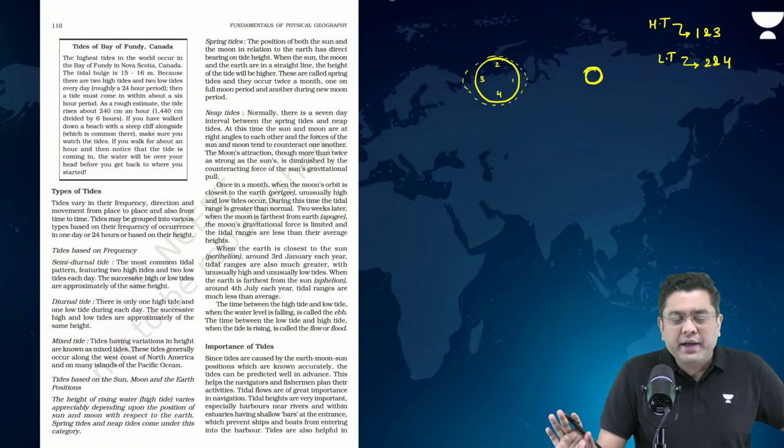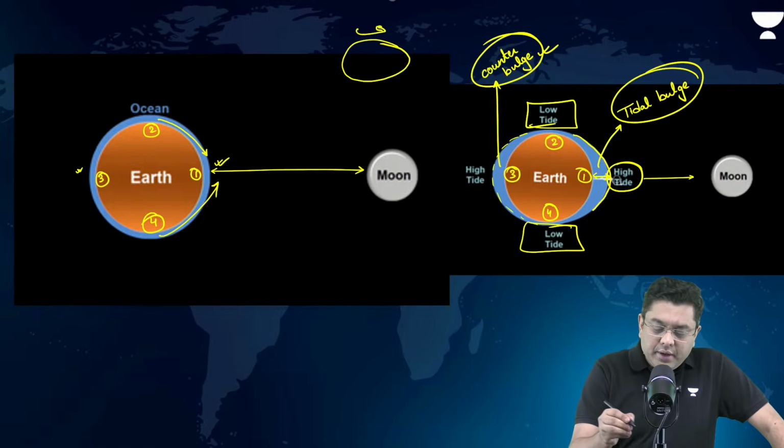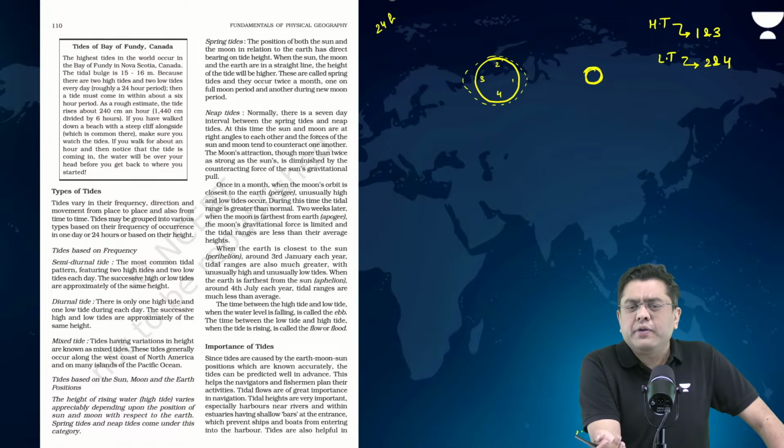High tide will be 1 and 3, and 2 and 4 will be experiencing the low tide. For one complete rotation, planet Earth takes how much time? 24 hours, almost 24 hours, isn't it?